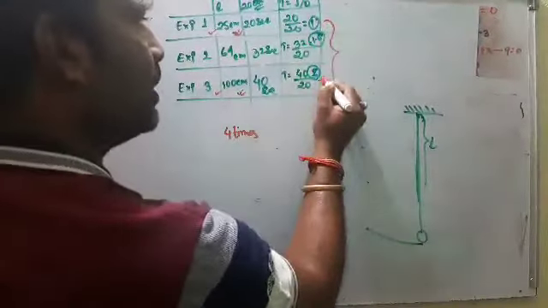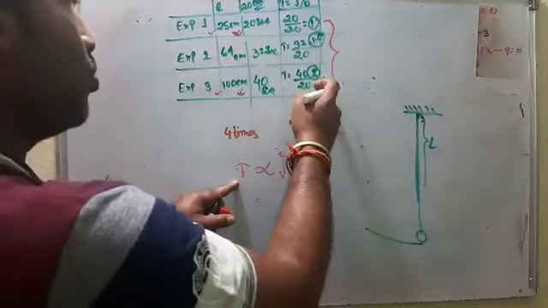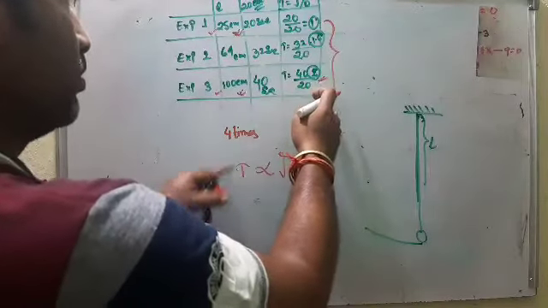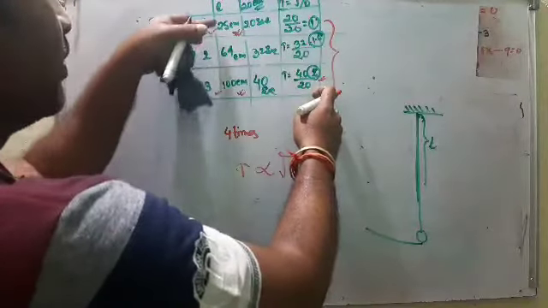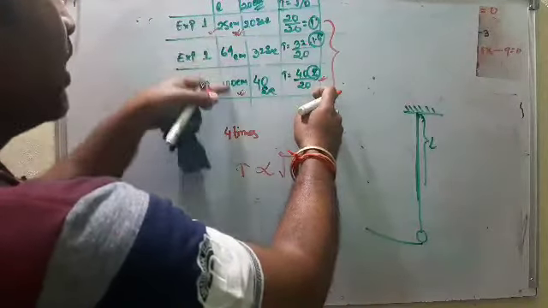So we can say the time period T is proportional to the square root of the length of the pendulum. When the time period is 1, the length is 25.